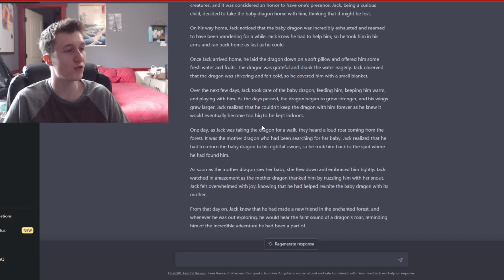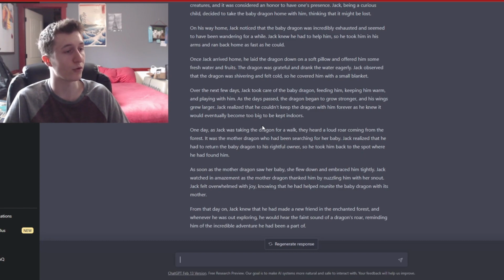Jack observed that the dragon was shivering and felt cold, so he covered him with a small blanket. Over the next few days, Jack took care of the baby dragon, feeding him, keeping him warm, and playing with him. As the days passed, the dragon began to grow stronger, and his wings grew larger. Jack realized that he couldn't keep the dragon with him forever, as he knew it would eventually become too big